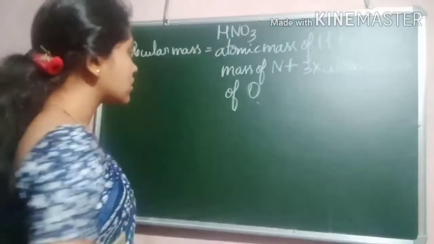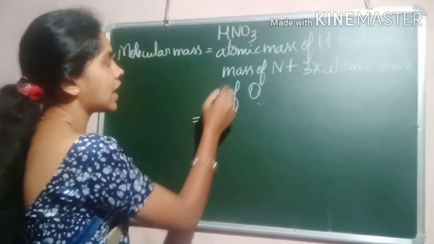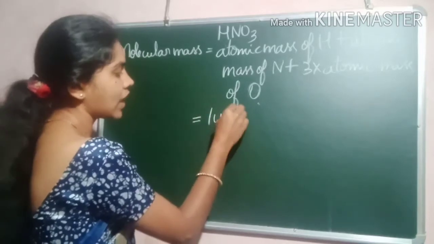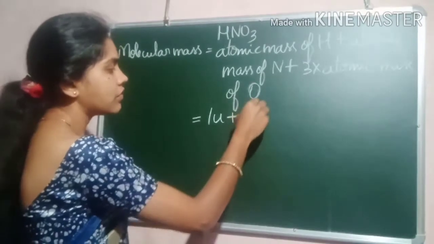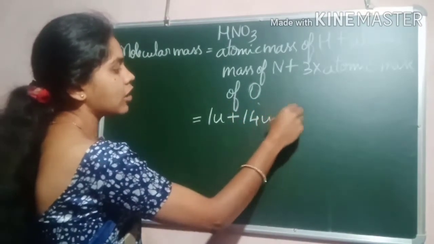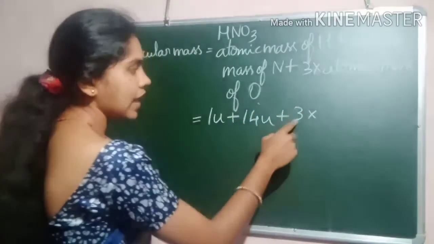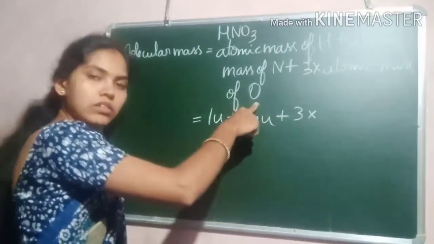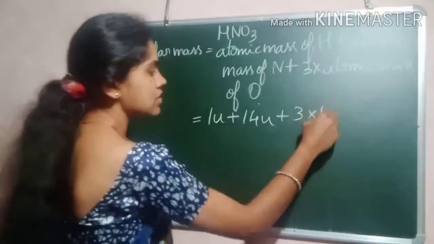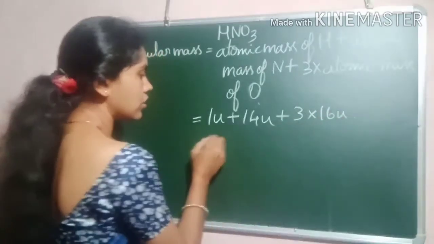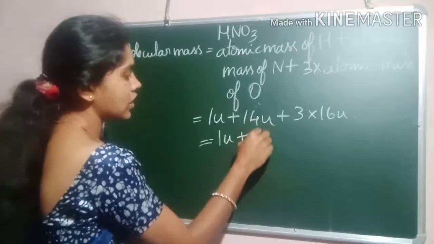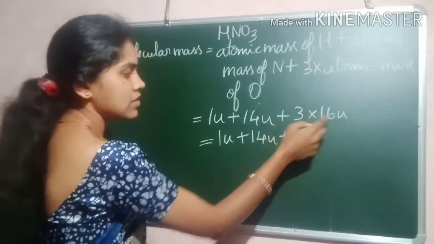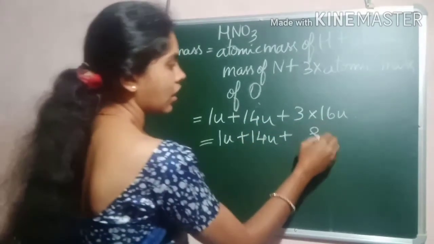So the atomic mass of hydrogen is 1U, 1 atomic unit, and the atomic mass of nitrogen is 14 unit, and 3 into the atomic mass of 1 oxygen is how much? 16 unit. So in total it will give you 1 atomic unit plus 14 atomic unit plus 16 threes are how much?